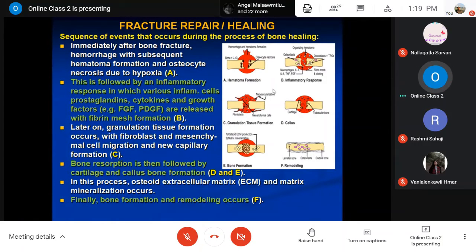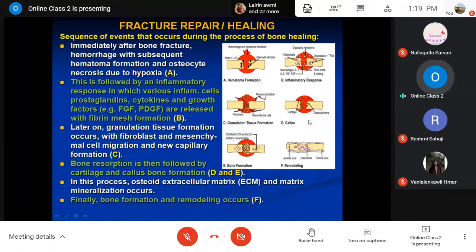So this way, granulation tissue formation at the site of the bone involves fibroblasts, angioblasts, mesenchymal cells, as well as the osteocytes, the bony tissue cells, and some newly formed capillaries and blood vessels and all these things. Then it will be followed by what we call callus formation.